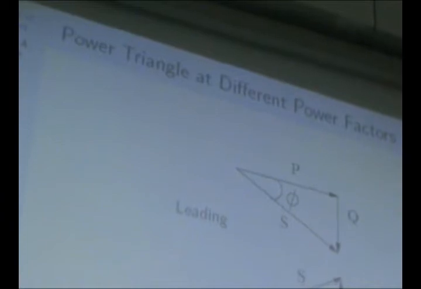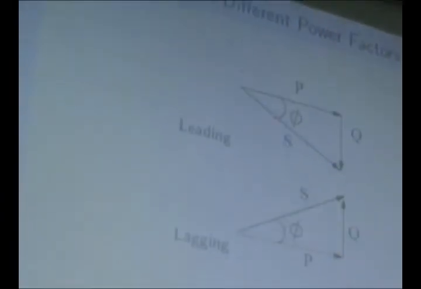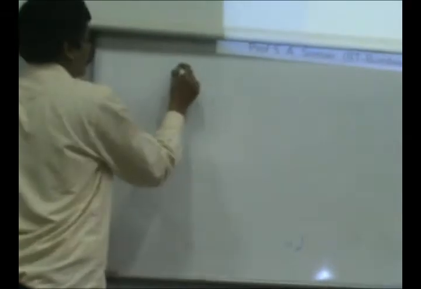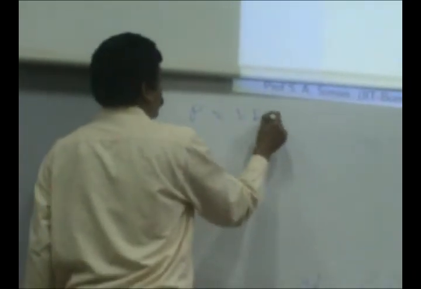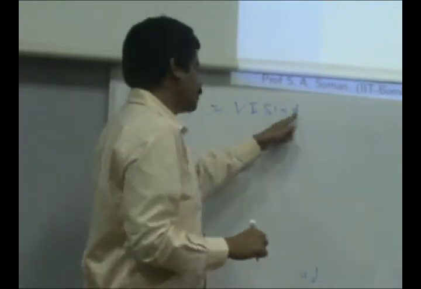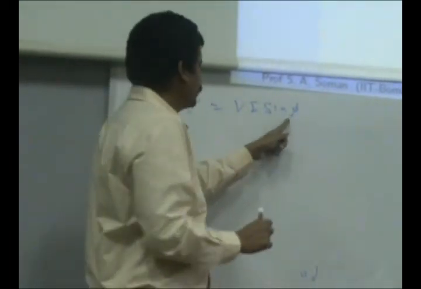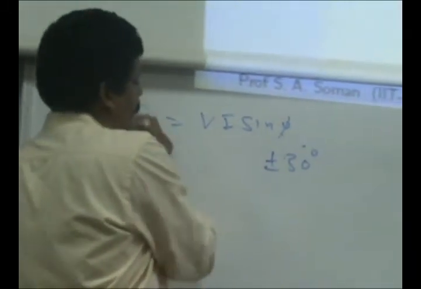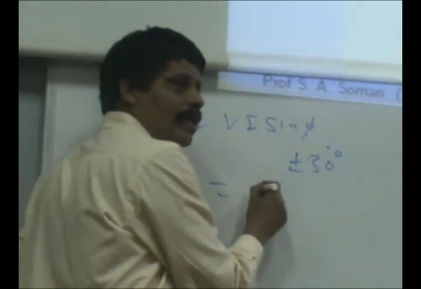So the reactive power is VI sin phi. I'll actually make it more precise, but since it is sin phi, you can see that plus minus 30 degrees will change the sign of the reactive power.